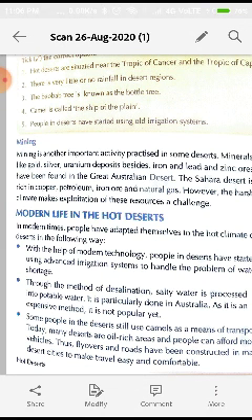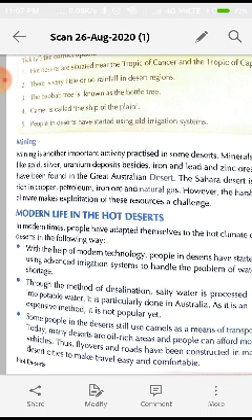Mining and other activity. The third activity is mining. The first activity is trading, the second one is farming, and the third one is mining. Mining is another important activity practiced in some deserts. Minerals like gold, silver, uranium deposits besides iron and lead and zinc ores have been found in the Great Australian deserts. Because many minerals are found in deserts, mining is practiced here.